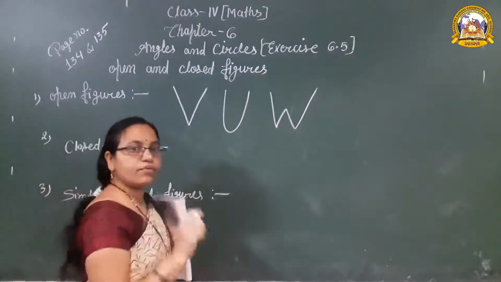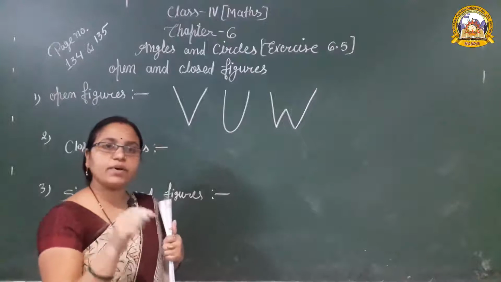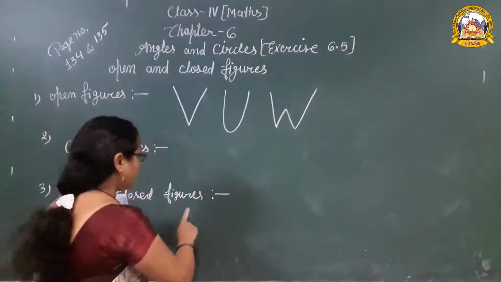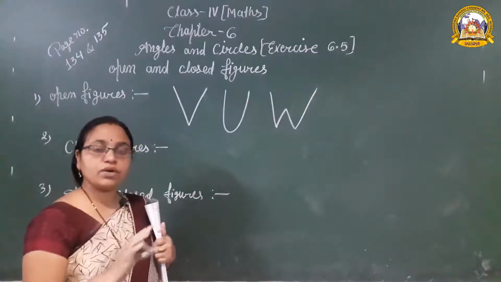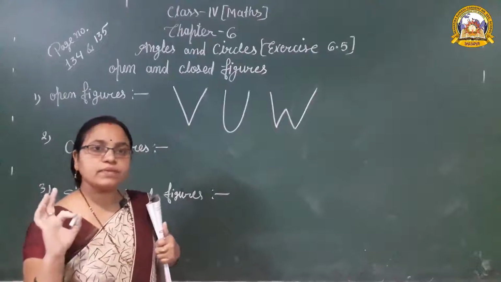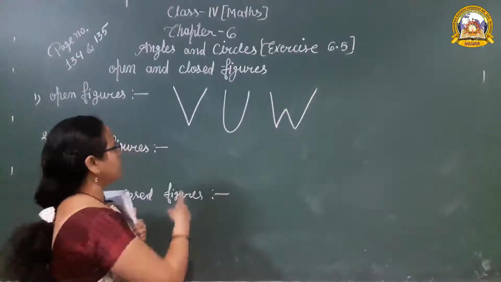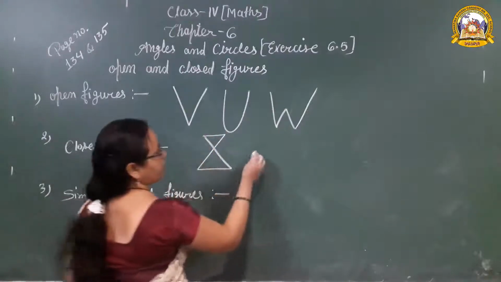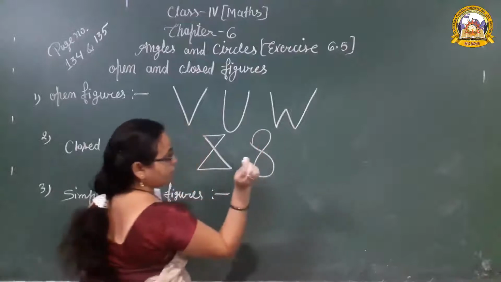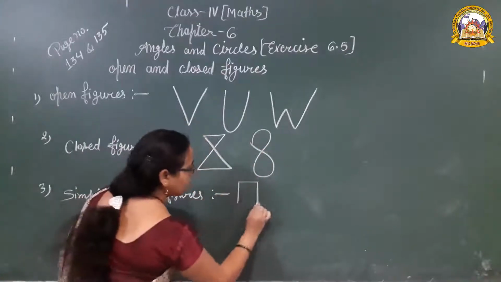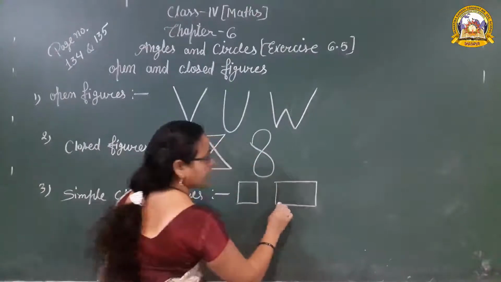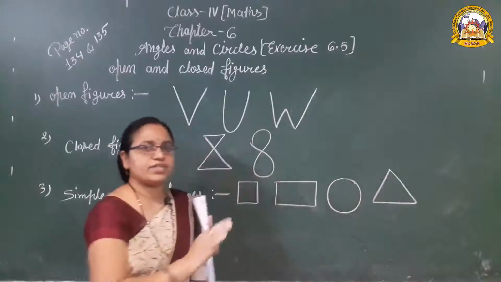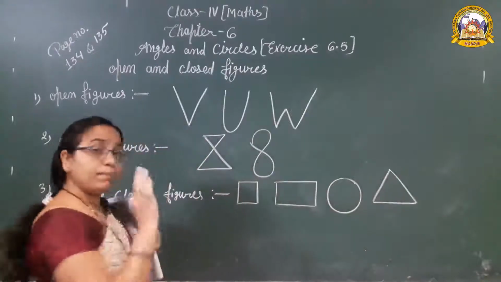Closed figure means a figure that has the starting and ending point at the same position. And the simple closed figure: a figure that does not cross itself is called a simple closed figure. Okay, so now the diagram of the closed figure, it is a closed figure. And the simple closed figures are square, rectangle, circle, triangle or other different shapes.